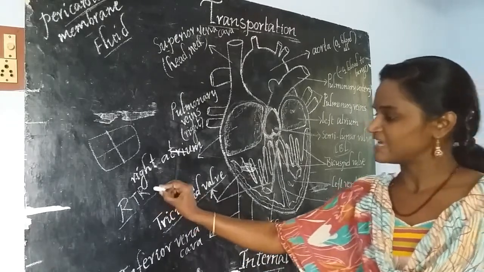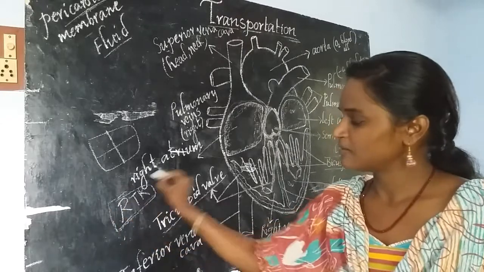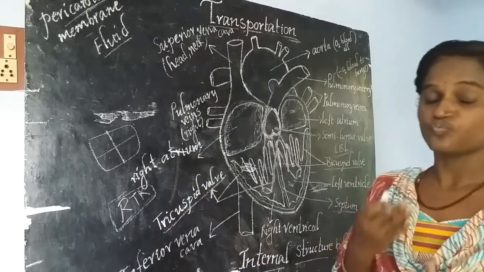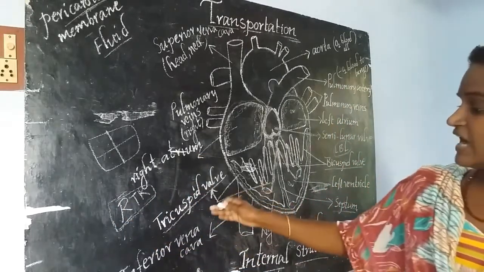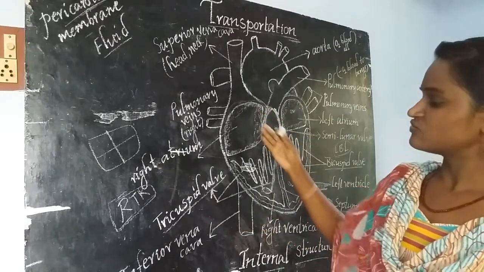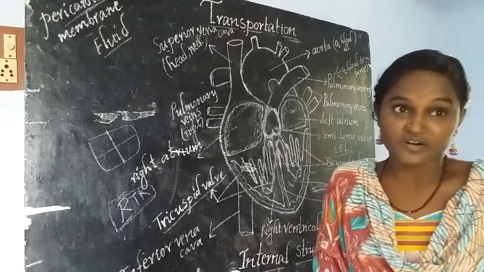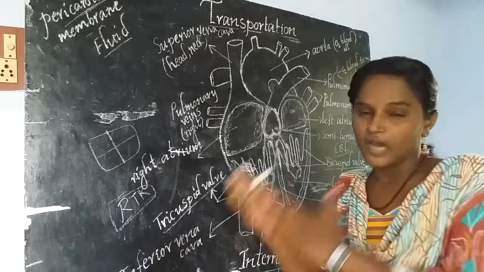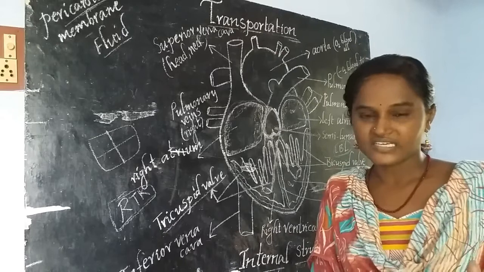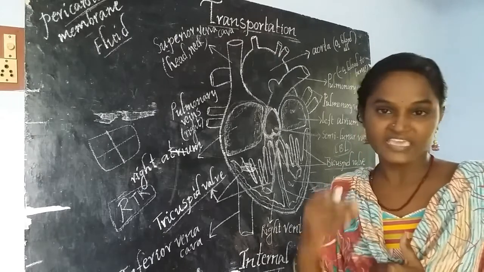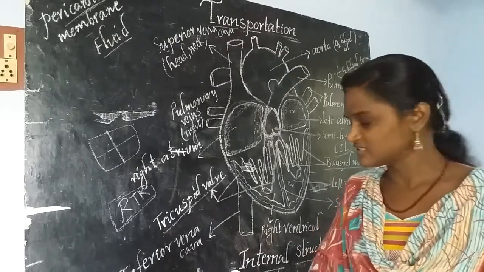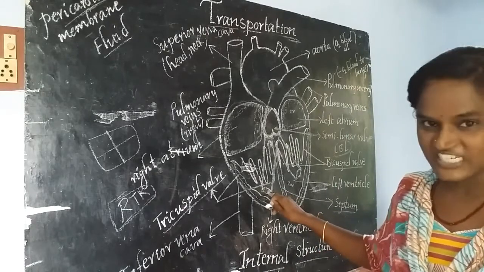If you remember like this, then you are able to remember the name of the valve which is present between the right atrium and ventricle. Then you may remember RTR. R means right atrium, T means tricuspid valve, again R means right ventricle.